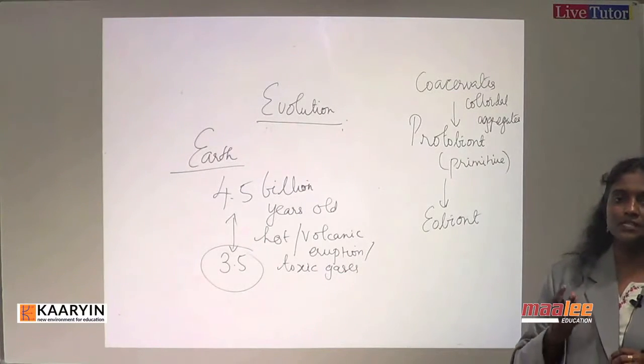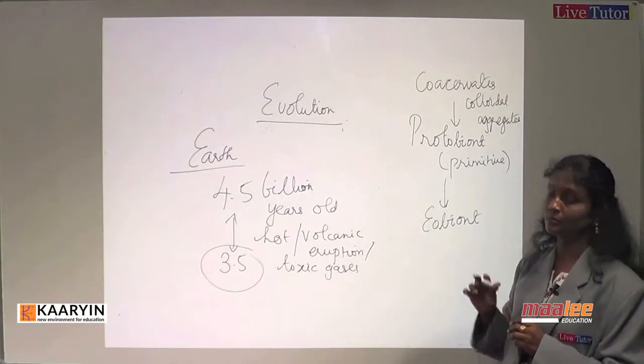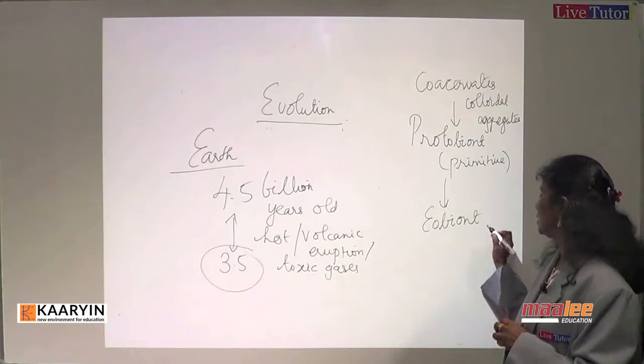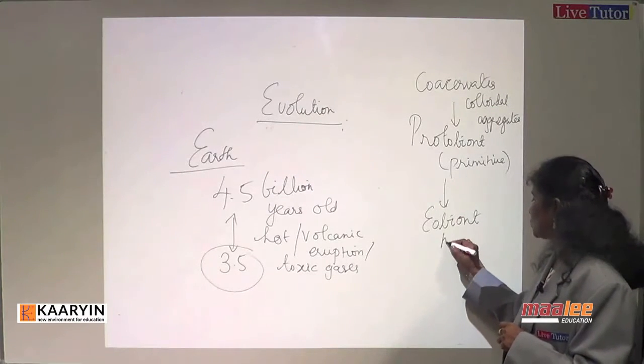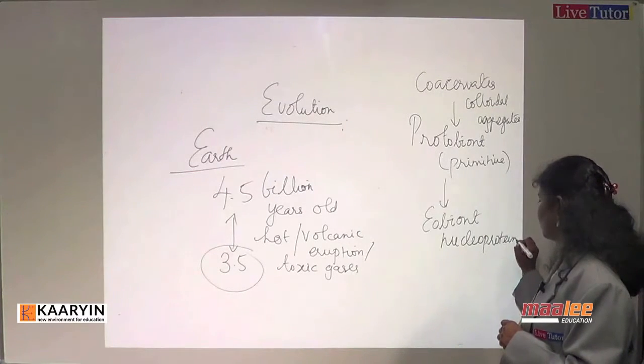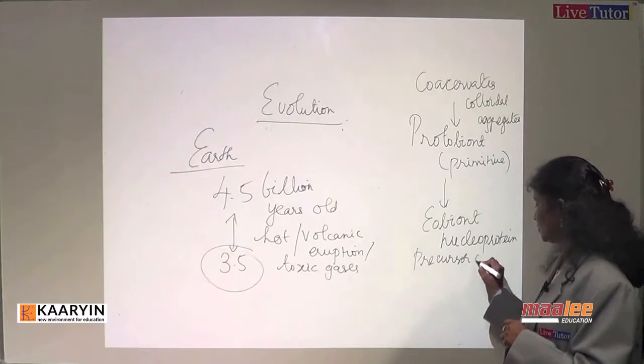The coacervates are colloidal aggregates, so as such they are primitive before life. Then the protobiont was formed, and around the eobiont there could be a nucleoprotein formed. So this is the precursor of life. We can call it the precursor of the first cell.